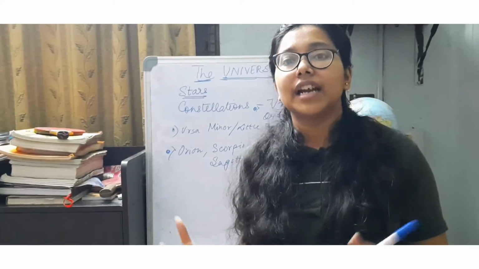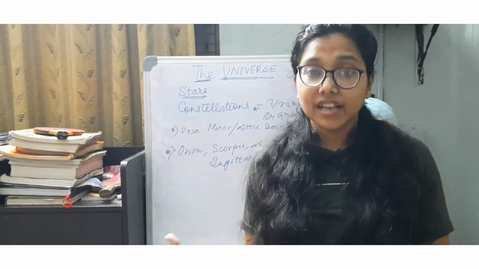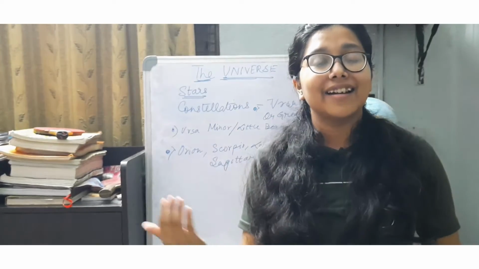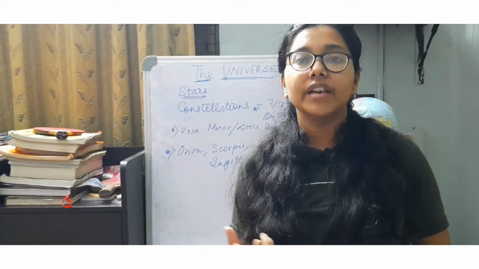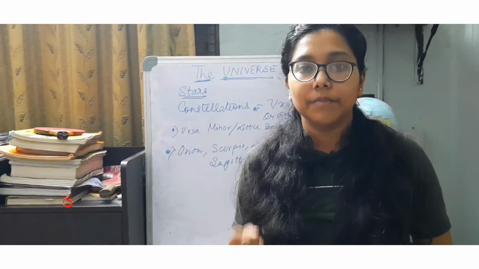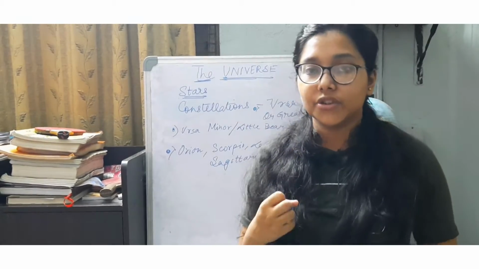Now next is the sun and the solar system. We all know that the sun is also a star which is at the center of the solar system, and there are 8 planets constantly revolving around the sun in specific circular paths, and these paths are known as orbits.